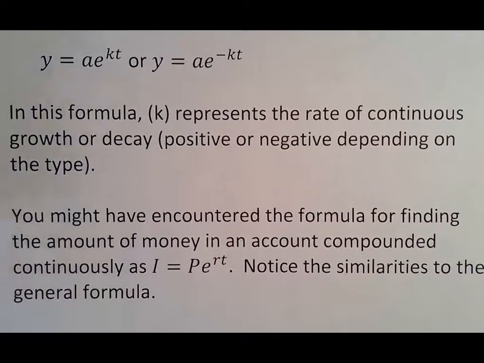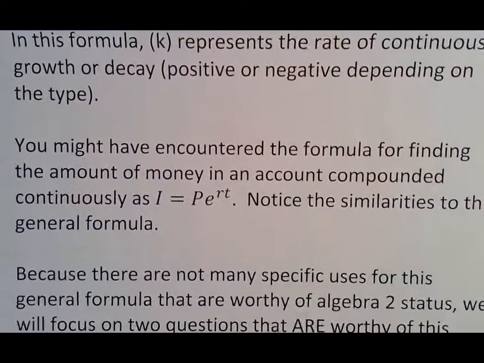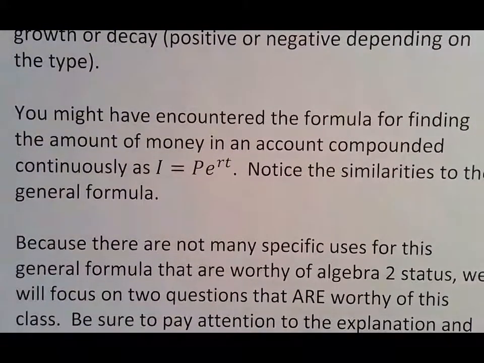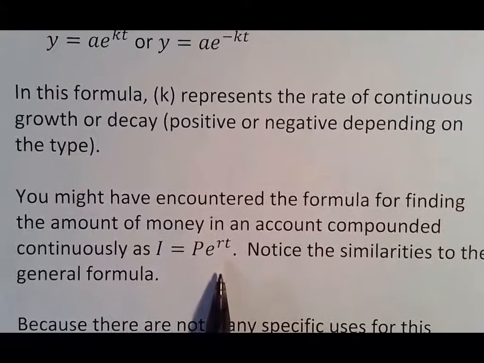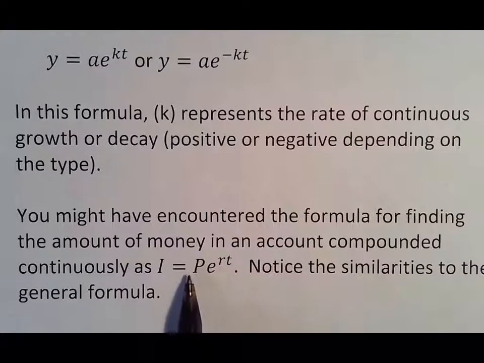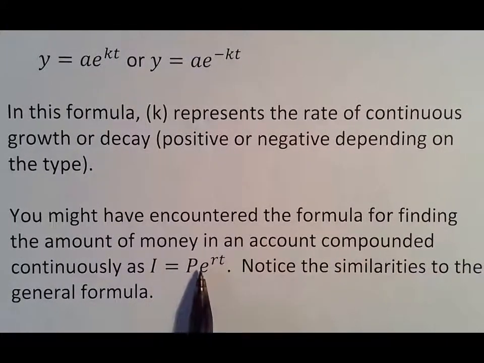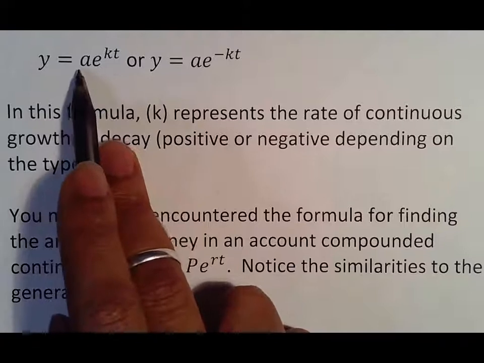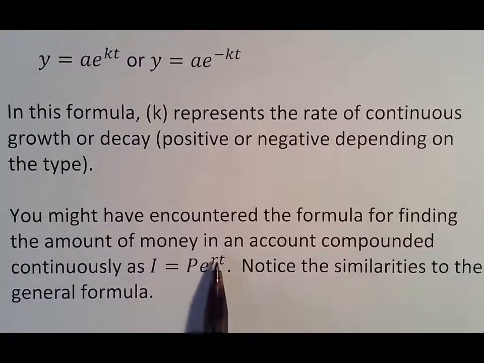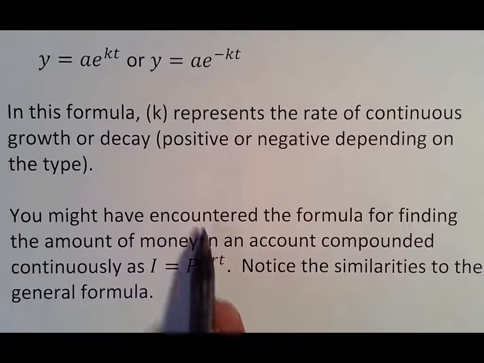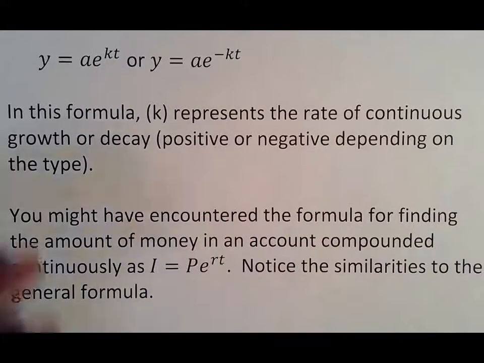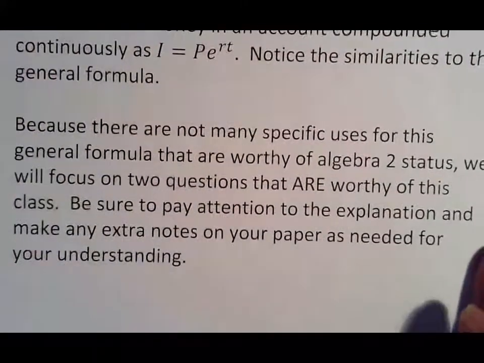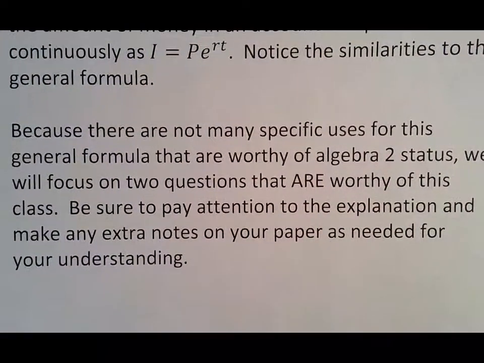You might have encountered the formula for finding the amount of money in an account compounded continuously. It's A equals PERT. I think you might have seen that at some point. I know I saw it at some point in middle school before I got to Algebra 2. But if you look at these similarities, P was your initial principal. That's your starting point. E is here. R is a growth rate, which is usually your percentage. That's the percentage you're using. T for time. So you've already kind of worked with it. It's just, again, the specificity of being continuous is really what we're looking at.